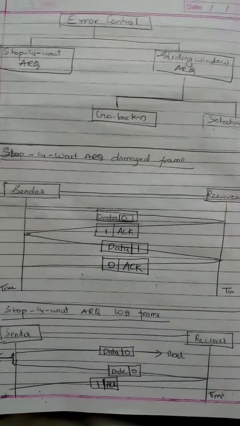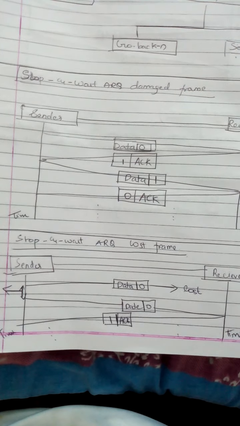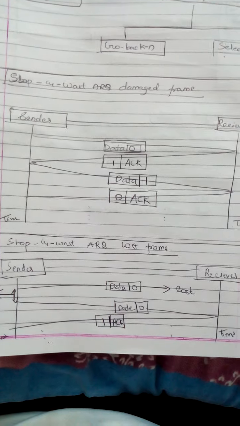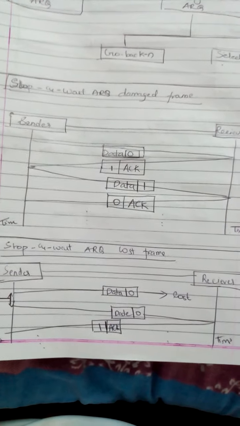Now in the next one, we see the lost frame. In stop and wait ARQ with a lost frame, when the sender sends a data frame and it is lost, there is nothing to receive.